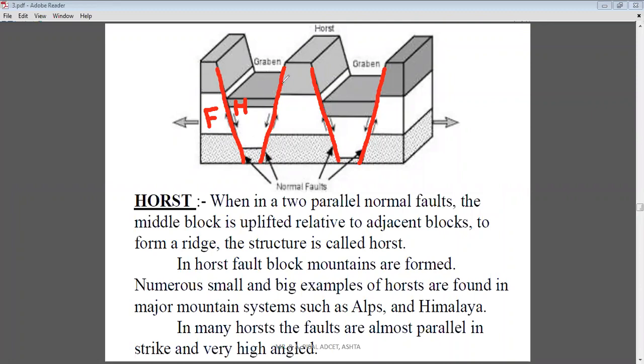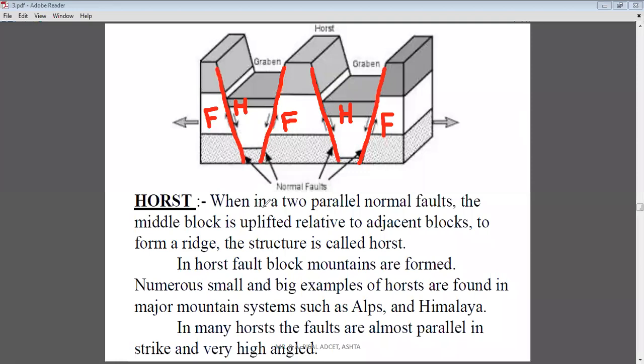Now for this second fault plane, the block which is above the fault plane is always the hanging wall. The block which is below the fault plane is always the footwall. Like this, alternate hanging walls and footwalls are present. Alternate hanging walls and footwalls are present in the horst and graben type of fault. Understand? Now, what is the actual meaning of horst and graben?